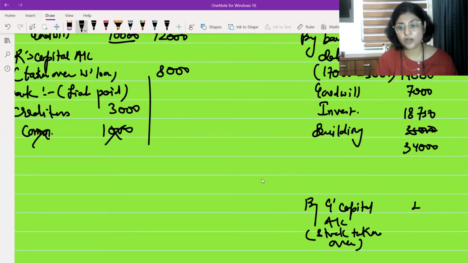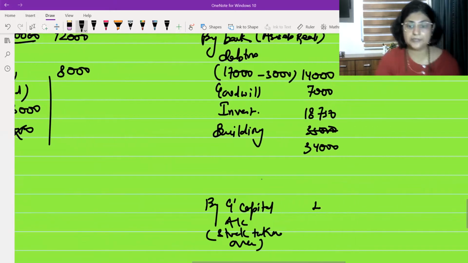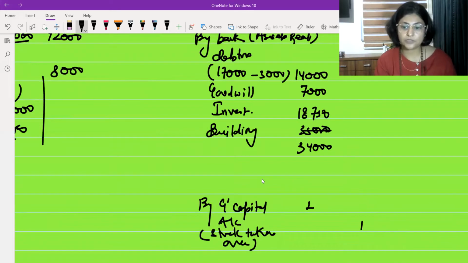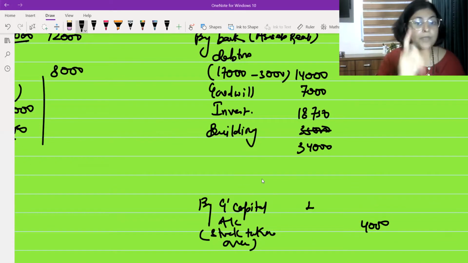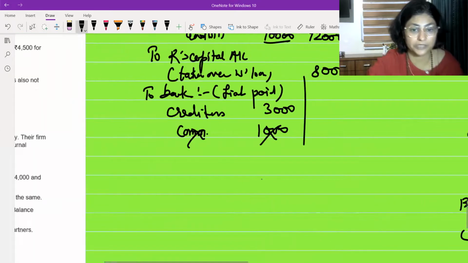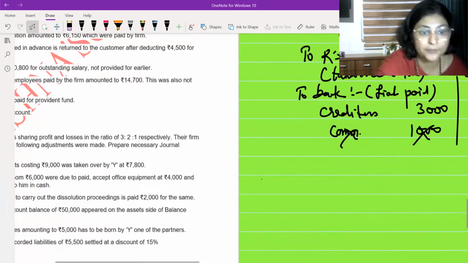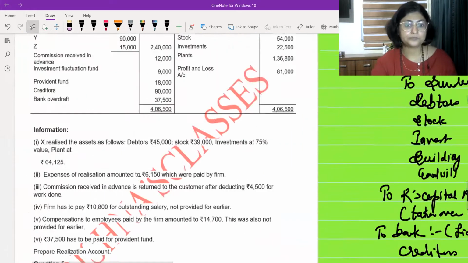And how much for 4,000 rupees? I have to write it in the outer column. For 4,000 rupees, he has taken over the stock. But that point was not finished over there. There is something more written over there. Let's see what is written over here.